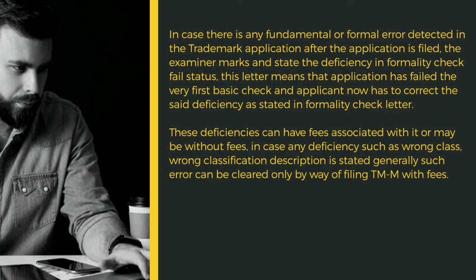These deficiencies can have fees associated with them or may be without fees. In case any deficiency such as wrong classification description is stated generally, such an error can be cleared only by way of filing TMM with fees.